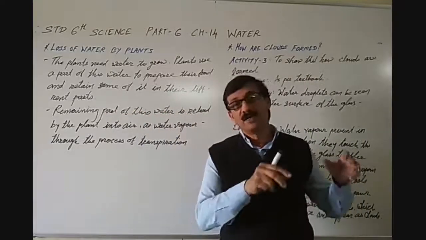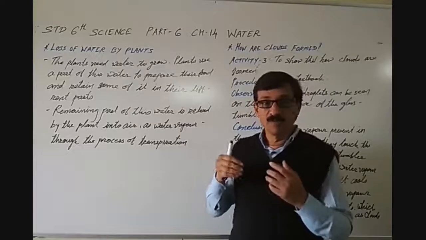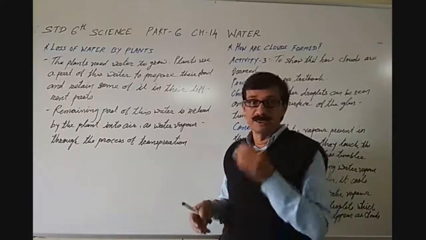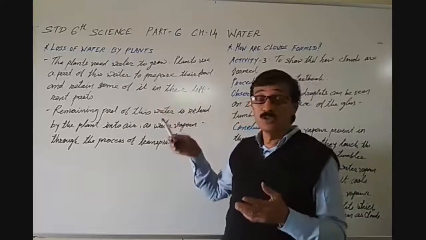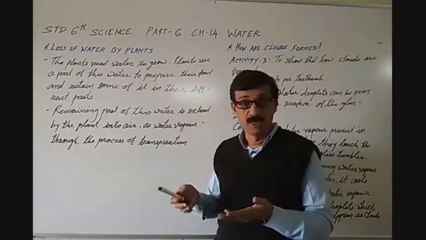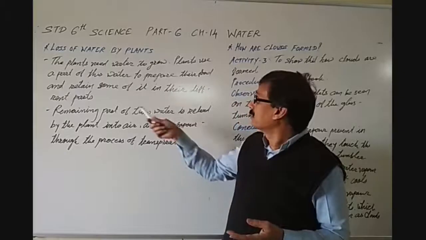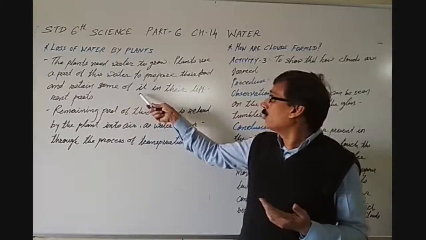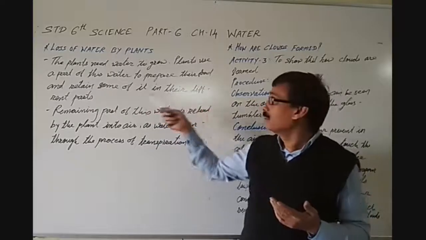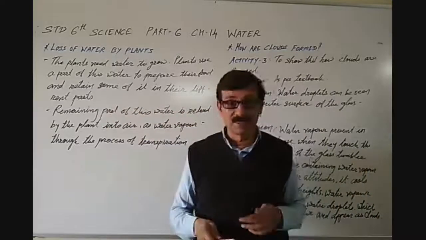So whatever water the plant takes from the soil, some part it uses to prepare its food, and some part it retains in its different parts.